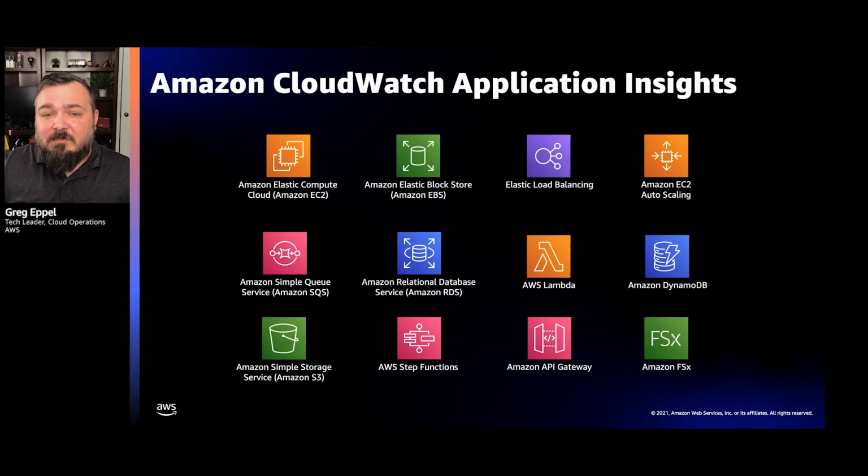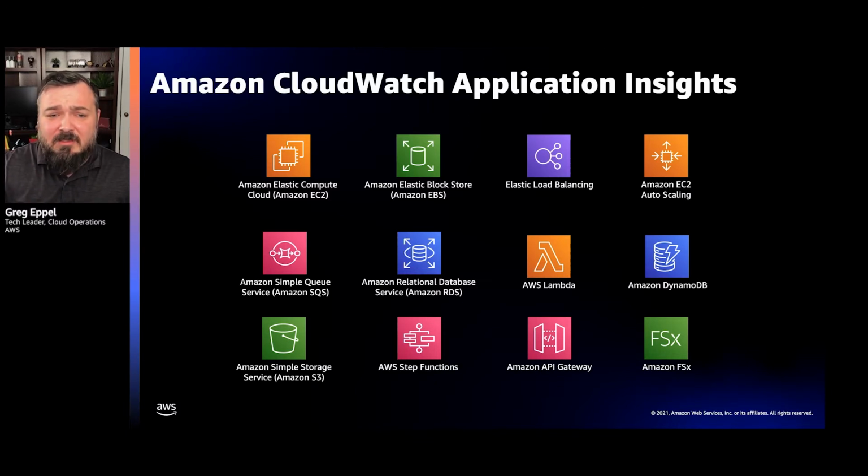So Application Insights is basically, and this is a sampling of the services it supports, but it natively understands your application workloads. And it basically is using something called the Systems Manager agent. And when you put that on your container, on your EC2 instance, or even on your on-premises instance, that agent is going to understand and basically guess at, hey, this looks like an IIS .NET web-based application. This looks like a Java app. And it's going to make some recommendations on the type of metrics you should collect as well as the logs.